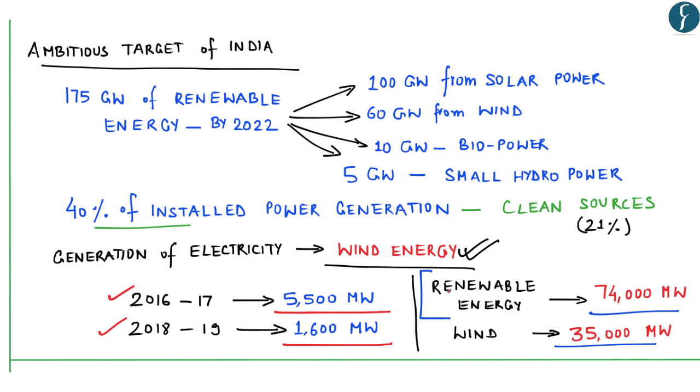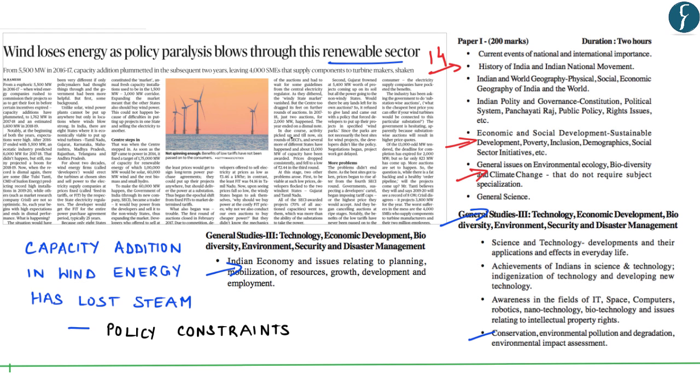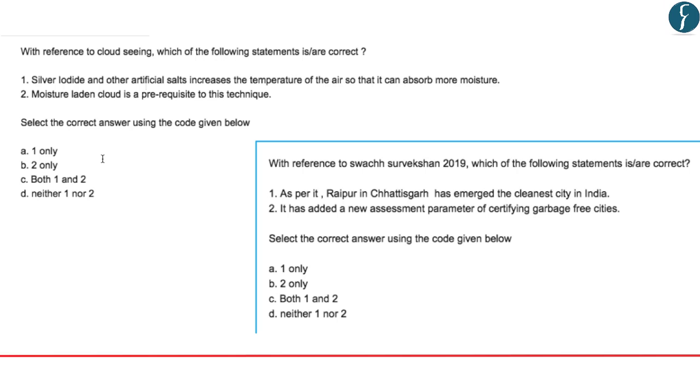So, considering all these constraints in mind, it becomes imperative to ask whether India can afford to achieve its target of 175 gigawatt of renewable energy by the year 2022. So we understand that this topic becomes important primarily from our mains perspective with respect to development of wind energy in India. Now after the discussion, these form your practice questions for the day. What you can do is take a pause of 5 seconds.